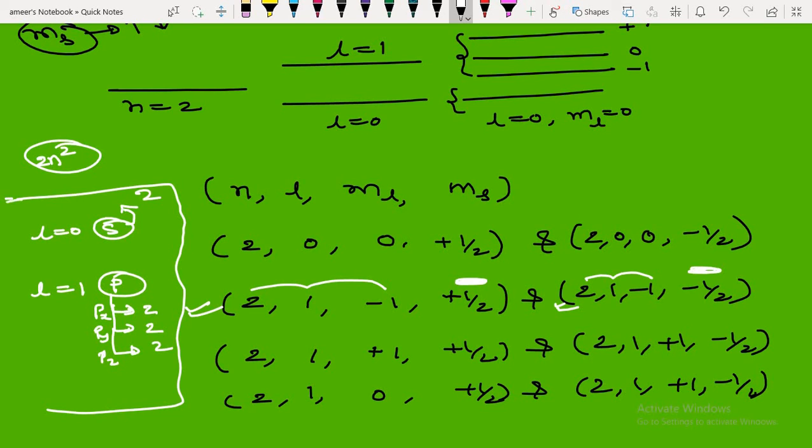So these are the quantum states. No 2 electrons will be in the same quantum state.